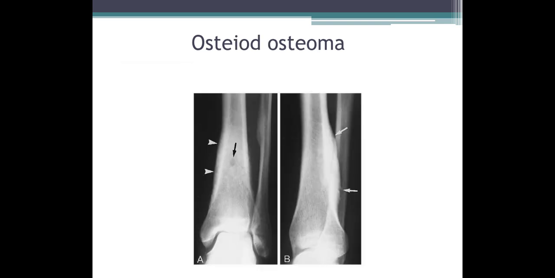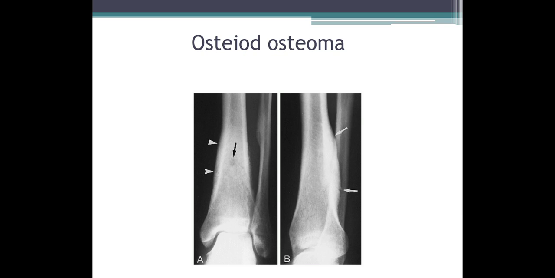There is one more osteoma called osteoid osteoma. This is most common in the diaphysis of the young adults or young children. In figure A, you are seeing central ill-defined oval shaped radiolucent nidus. This is the main center of the osteoid osteoma, and surrounding cortex shows reactive sclerosis and cortical thickening and periosteal reaction. Picture B shows reactive cortical thickening with periosteal reaction.